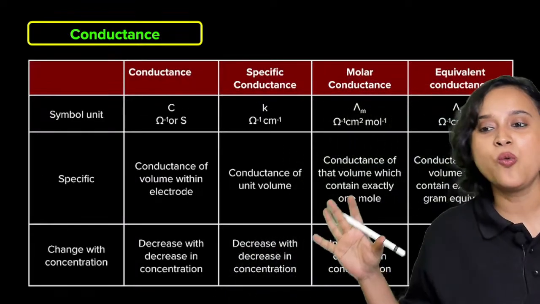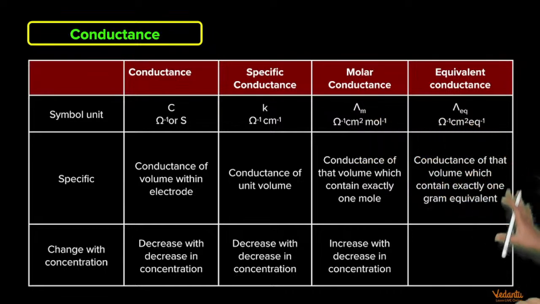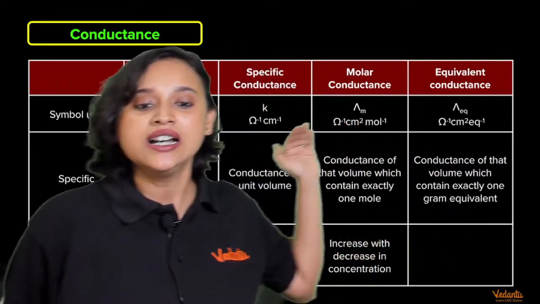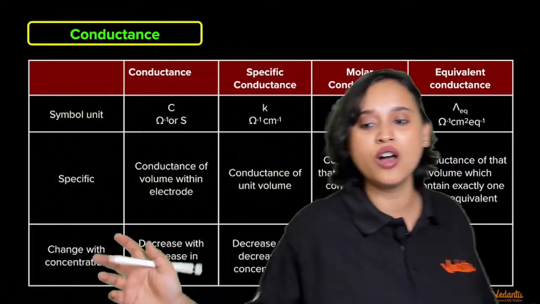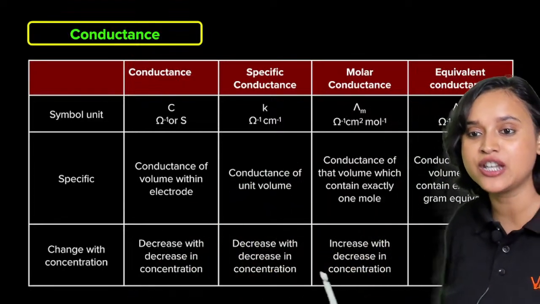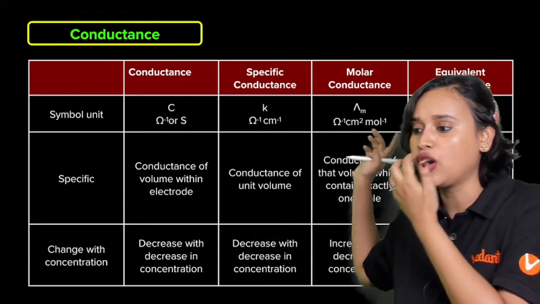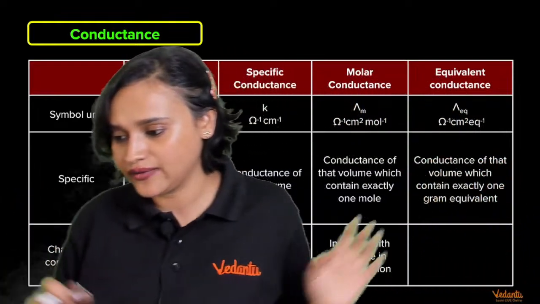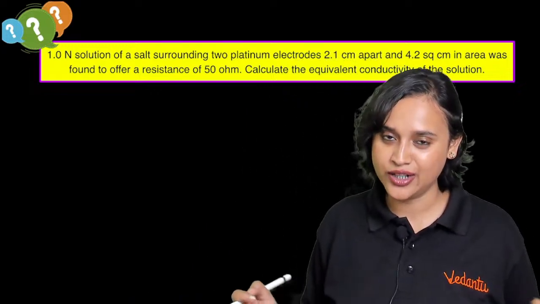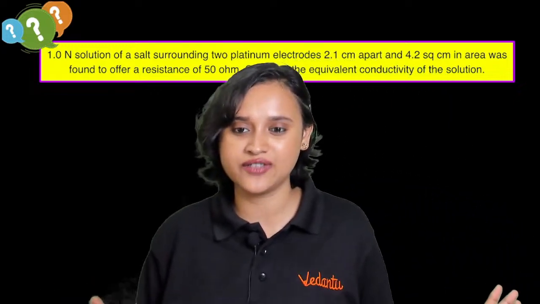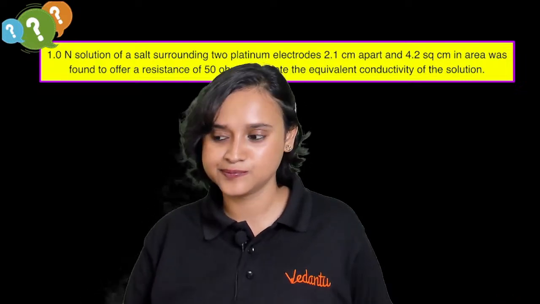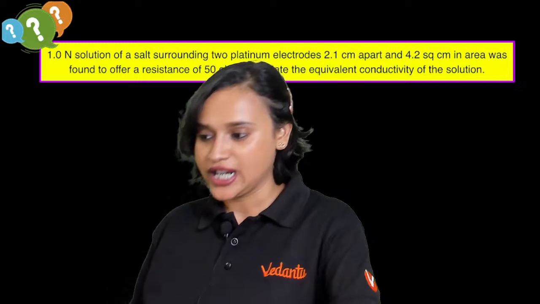And guys, once again I have given you a cheat sheet here that will tell you about conductance, specific conductance, molar conductance, equivalent conductance. All of their definitions are here, their change with concentration is mentioned, and their symbolic unit is also here, everybody. All of these, note them down. So guys, shall we do some more questions, or should I just give it to you? Shall I leave this for you?